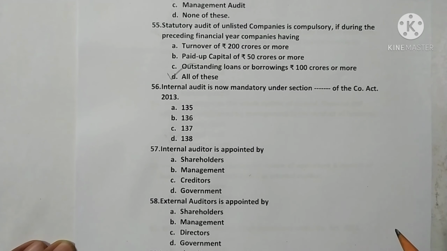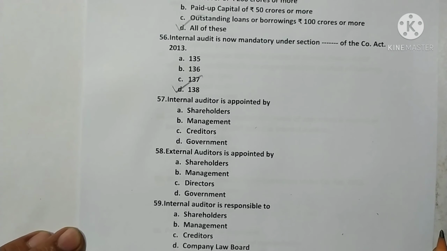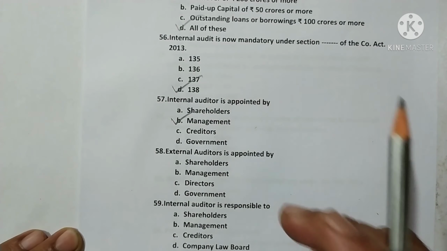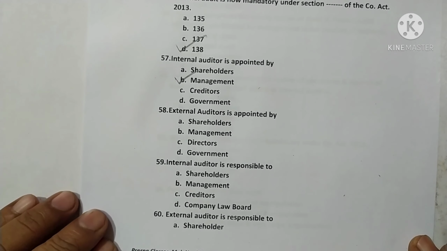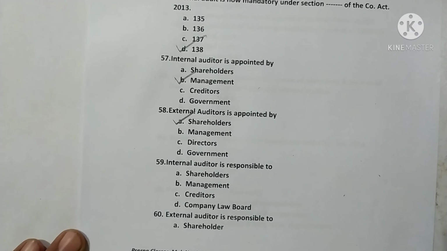Question 56. Internal audit is now mandatory under section 138 of the Companies Act 2013. Here option D is correct. Internal auditor is appointed by the management. Here option B is correct. External auditor is appointed by the shareholders. Here option A is correct.